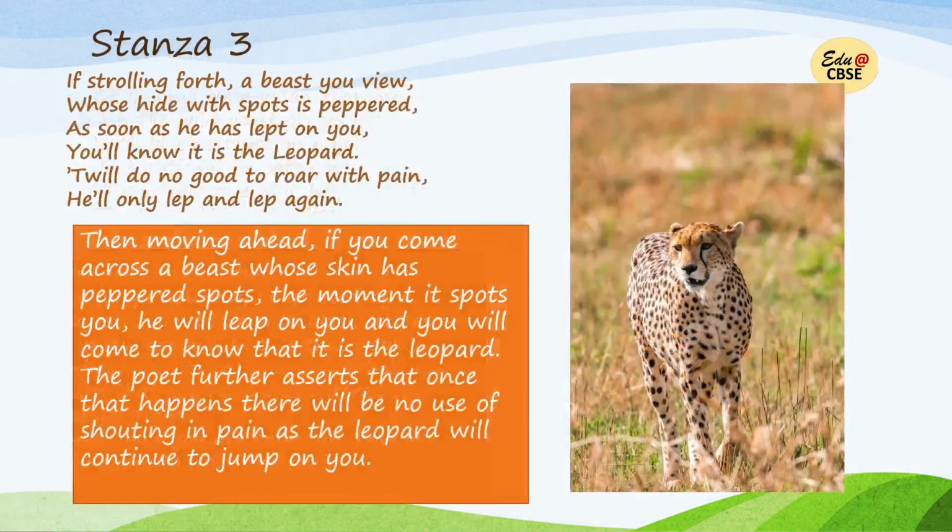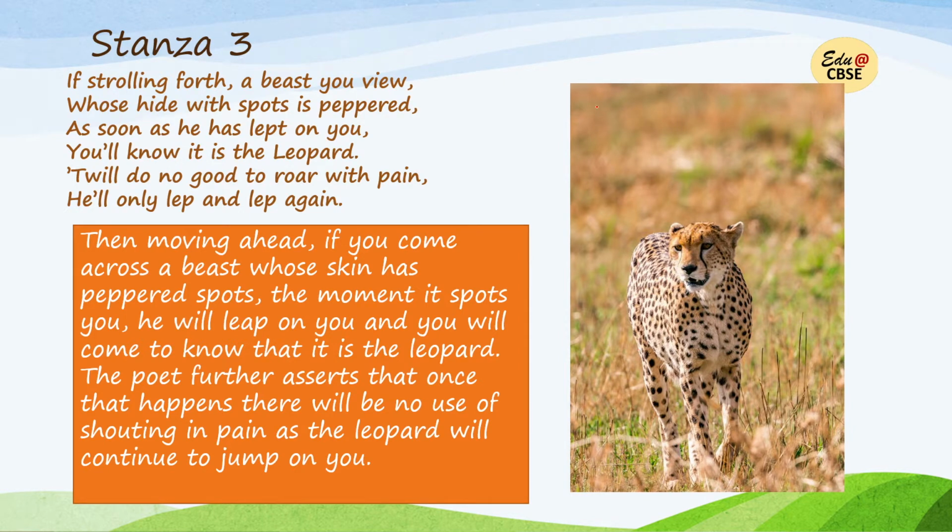Now next. If strolling forth a beast you view, whose hide with spots is peppered, as soon as he has leapt on you, you will know it is the leopard. It'll do no good to roar with pain. He'll only leap and leap again. So now, moving ahead, if you come across a beast whose skin has peppered spots, the moment it spots you, he will leap on you and you will come to know that it is a leopard.